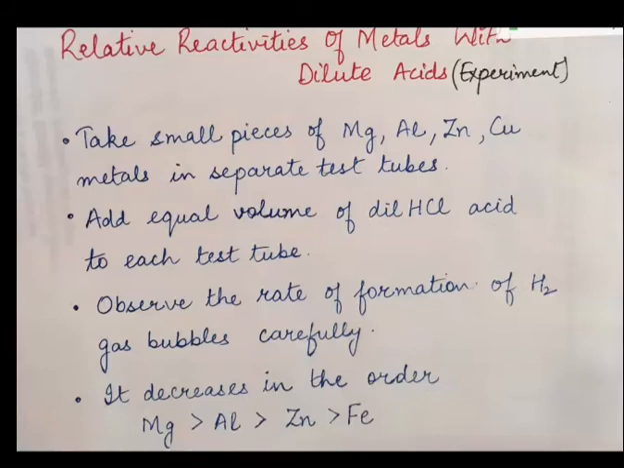So after watching this, it decreases in the order. You can write down that the rate of formation of H2 will be fast in magnesium, then aluminium, then zinc, then iron. So by this activity we can find out which metal is more reactive, or which will give hydrogen gas faster.